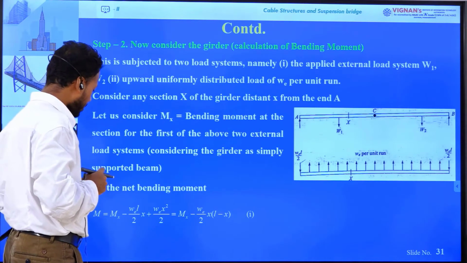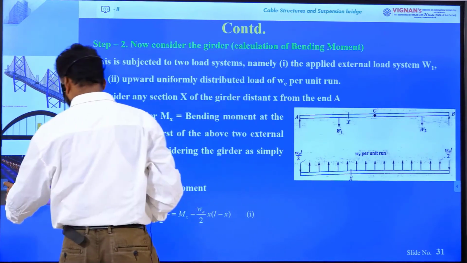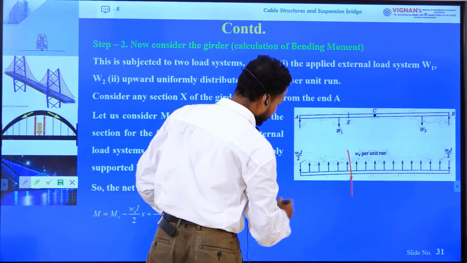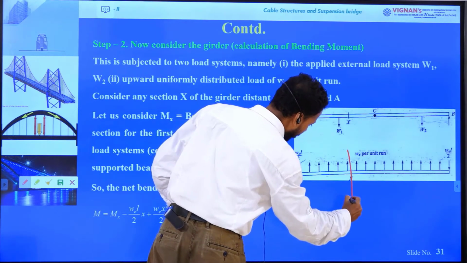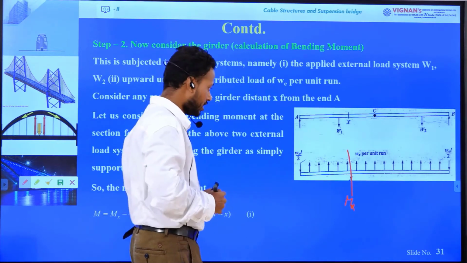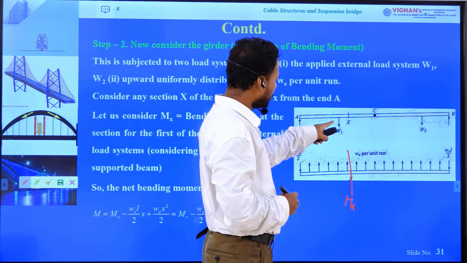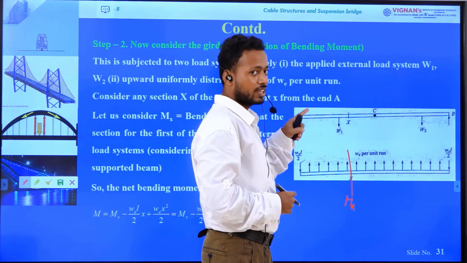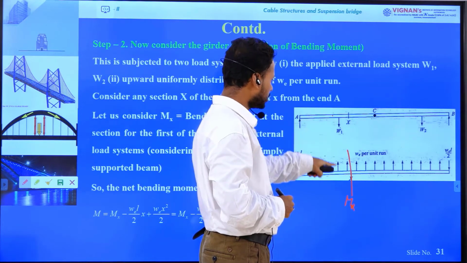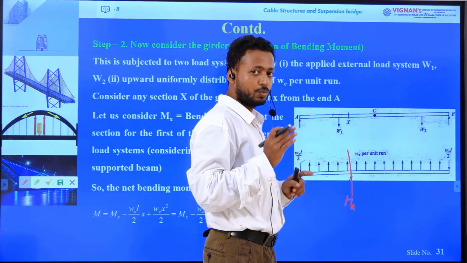So what will be the net bending moment at any cross section X? Mx is already existing, and as the point load acts in downward direction, the bending moment at this cross section will be sagging. Sagging means positive bending moment.